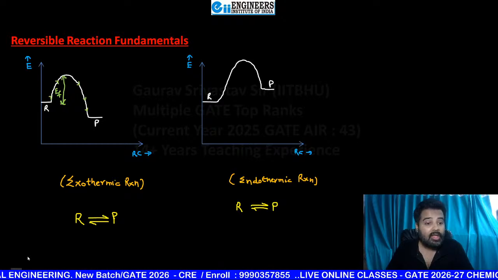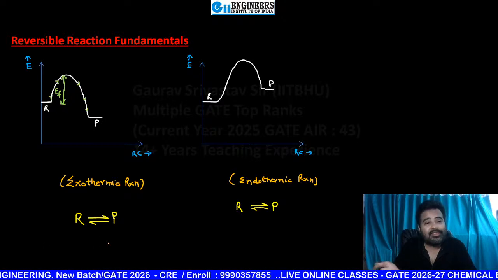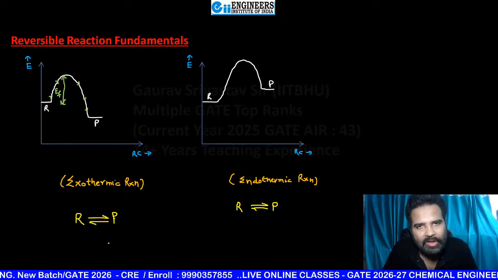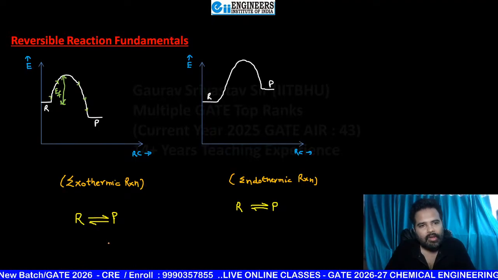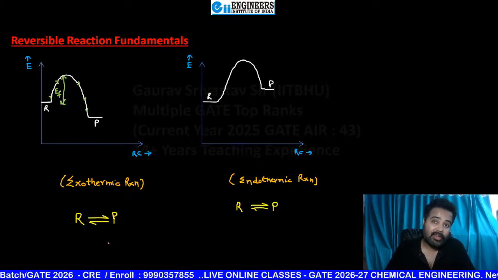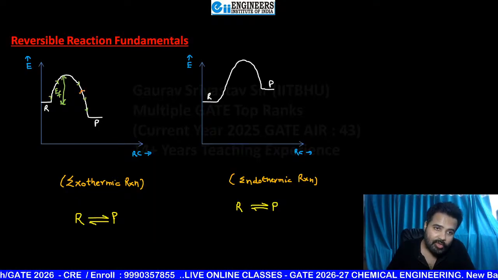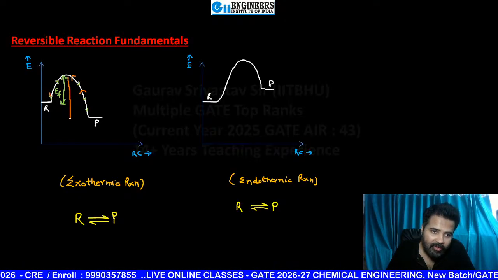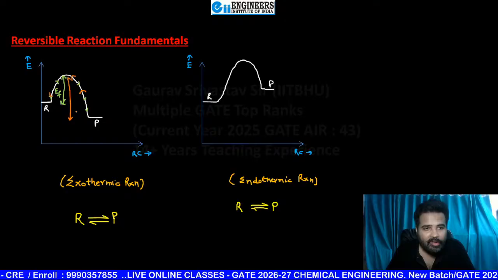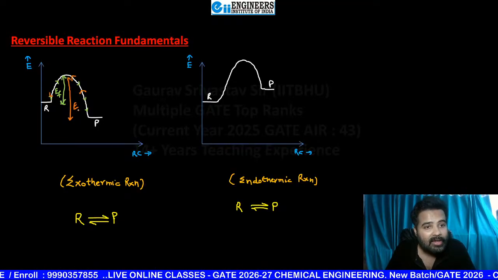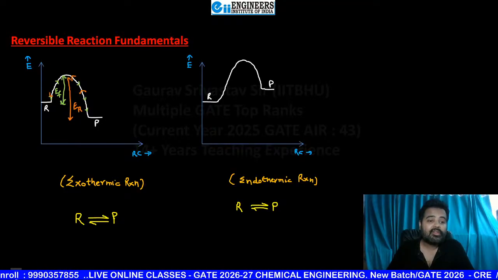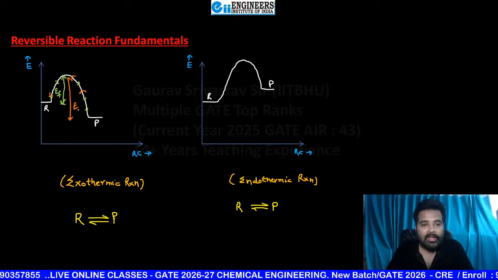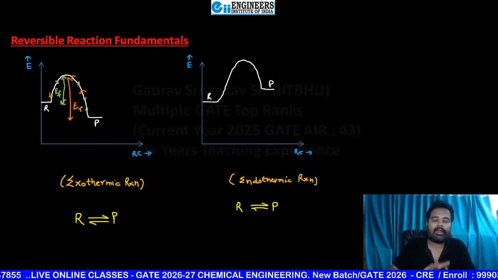But suppose your P is going to convert into R. P is going to convert into R. So this time our reactant is P, product is R. So this time you are going this side. Clearly, this time this should be the value of activation energy. Are you getting my words, beta? So this is the reverse reaction activation energy, that is P to R.